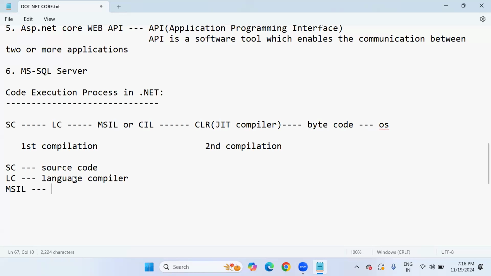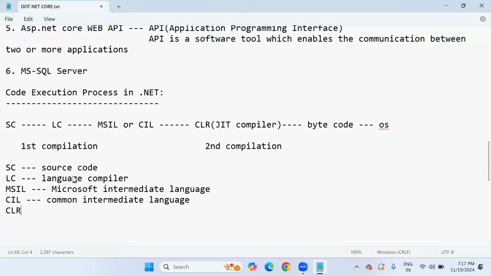MSIL means Microsoft Intermediate Language Code. CIL means Common Intermediate Language Code. Okay, yes. Next, CLR means Common Language Runtime.